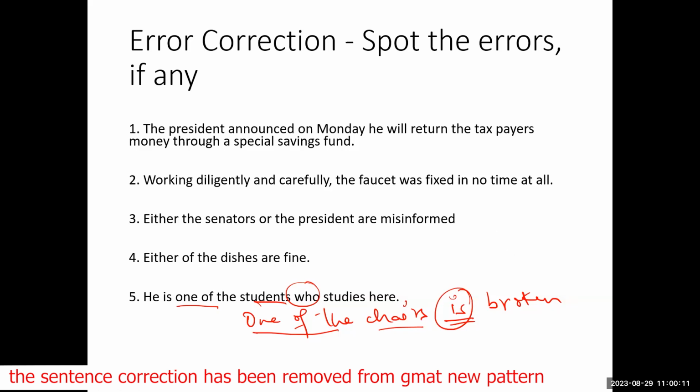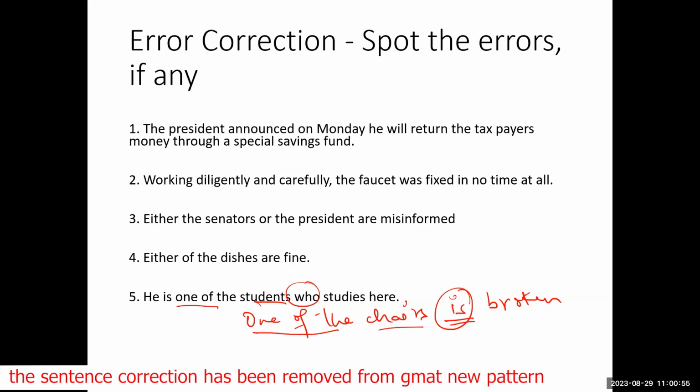So in short, subject verb agreement in error correction is pretty lengthy. But in short, I've tried to tell you two concepts. One is subject verb agreement, the other is logical predication, which is when you have errors related to modifiers. When we have a class, we will discuss all this in detail, because in subject verb agreement there are 17-18 rules with exceptions, and most of these rules are tested in a very straightforward manner.